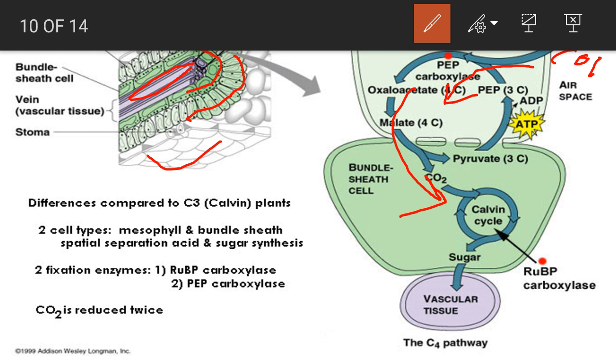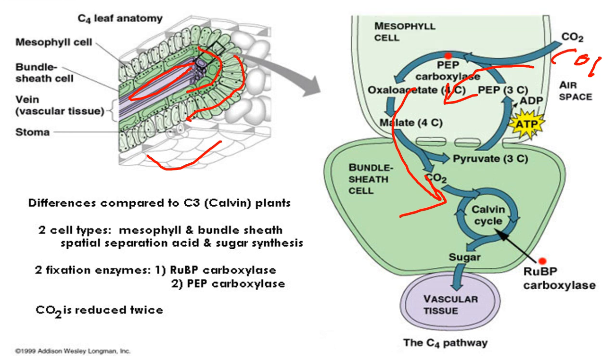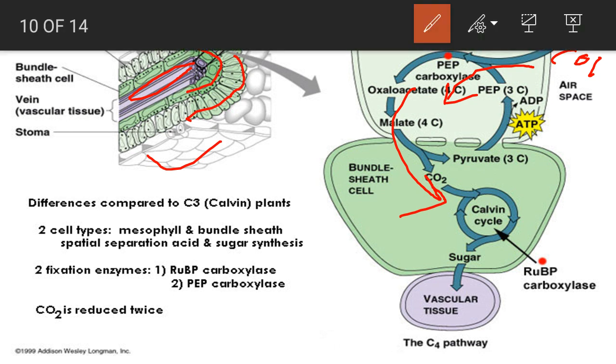So here the mesophyll cell, which is nearer to the stomata, acts as a site for carbon dioxide reception and converts it into a transportable form, and later this transported metabolite intermediate releases and concentrates carbon dioxide in the bundle sheath cell, where the actual Calvin cycle operates and synthesizes carbohydrates. These synthesized carbohydrates then enter into the vascular tissue for transporting to the whole plant body.